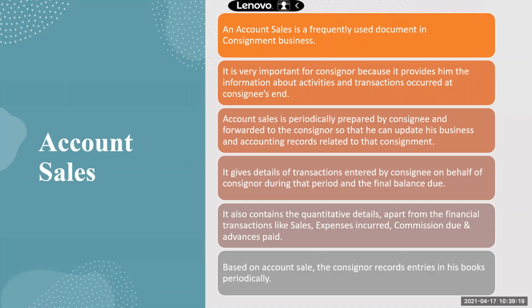So quantitative details in the sense, amount also is mentioned. How many goods have been sold? What is the amount he realized? What is the unsold stock left over which he is returning back to the consigner? All those details. Based on account sales, the consigner records the entries in his books periodically.